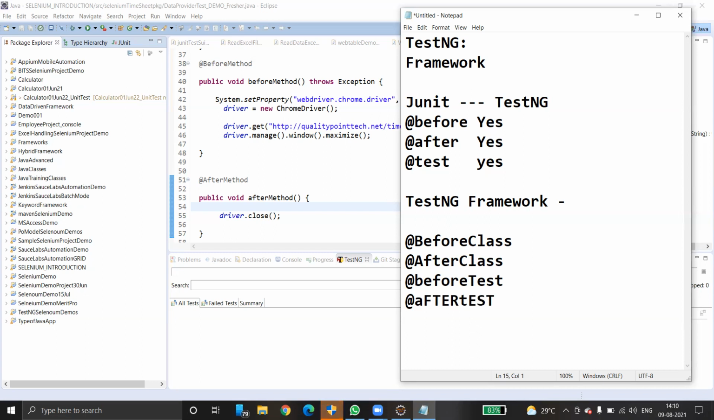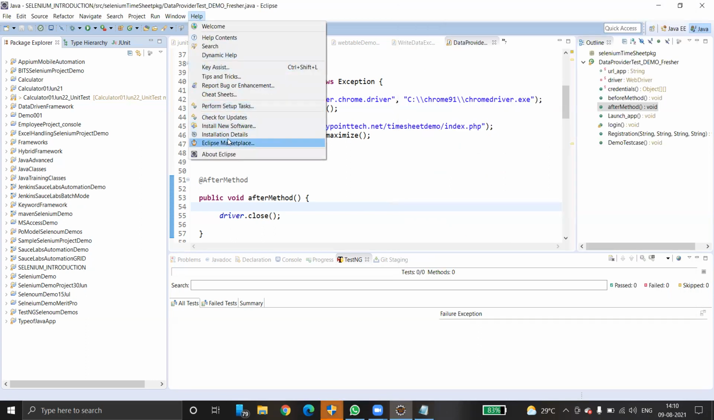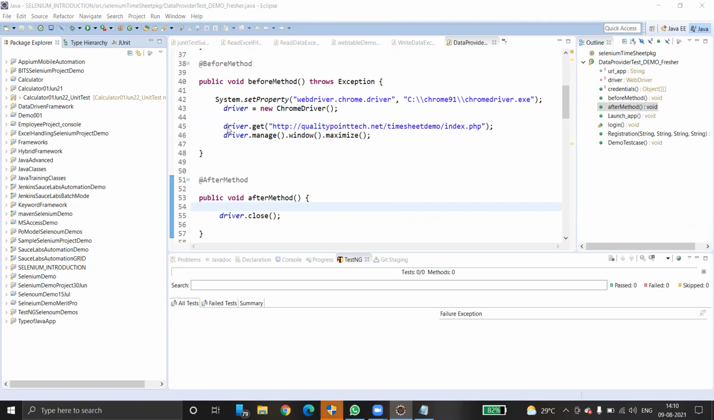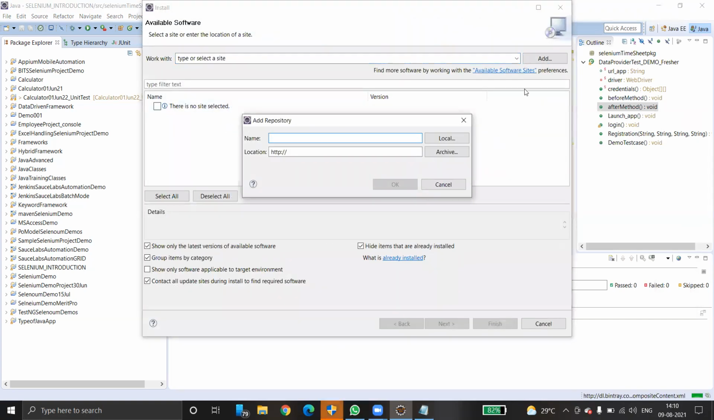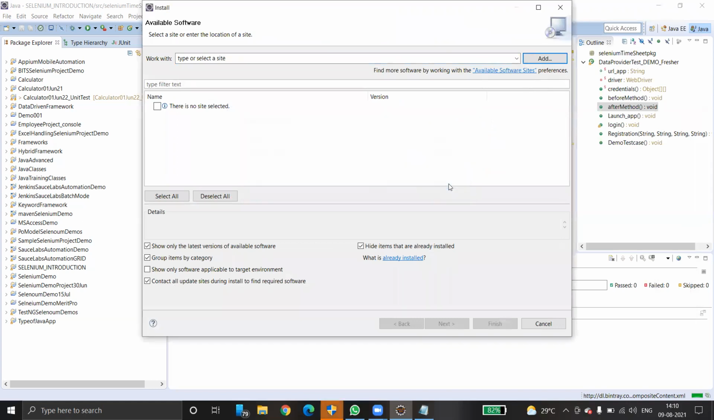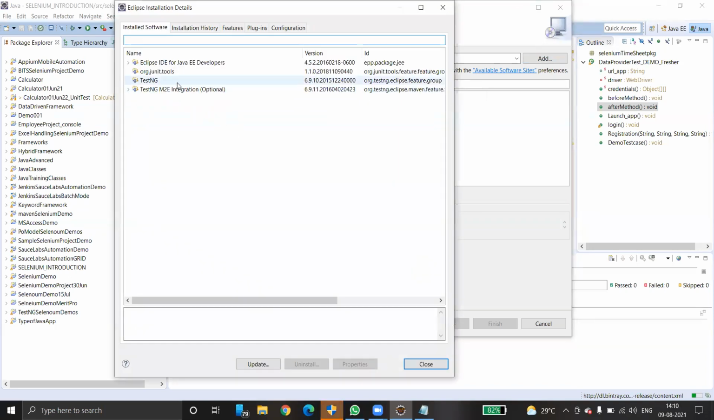I will just show you quickly how to use the TestNG framework. To install TestNG, what you need to do? Go to Help, go to Install New Software. You simply have to add the plugin called TestNG. I have already added it, that's why it shows all these plugins here. Just click here and you can see TestNG is already installed on the system.